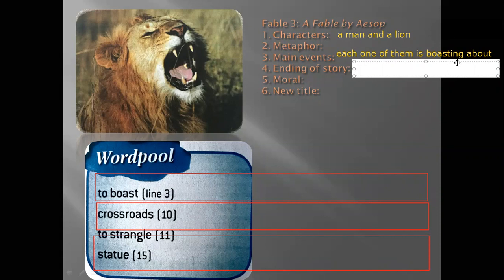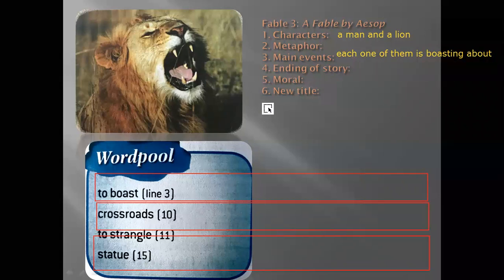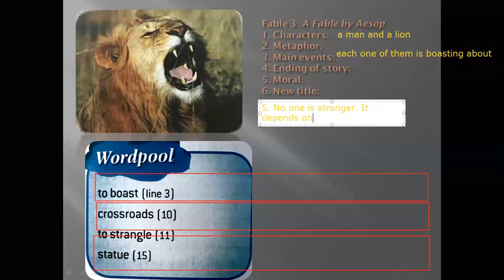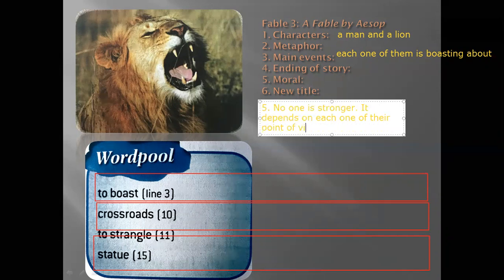Wait. I'm thinking. Wait a moment. No one is stronger, but it depends on what? They are each taking their own point of view. Okay, let's take another example.